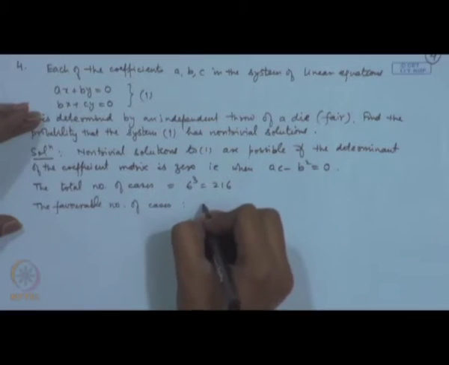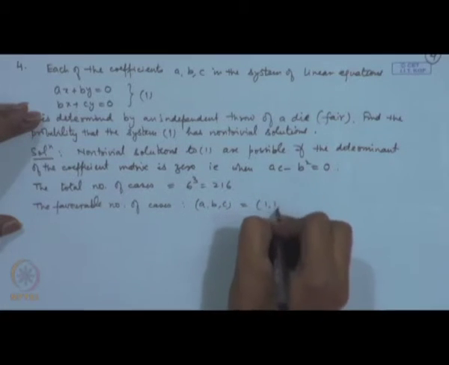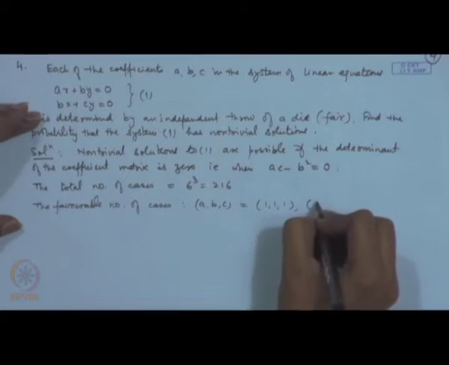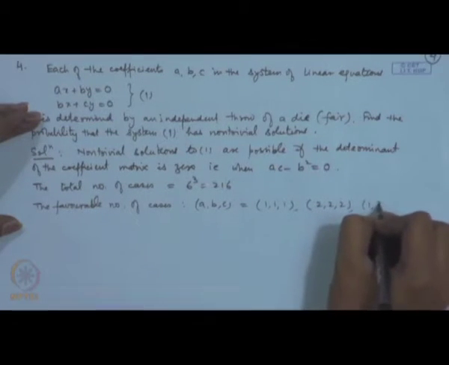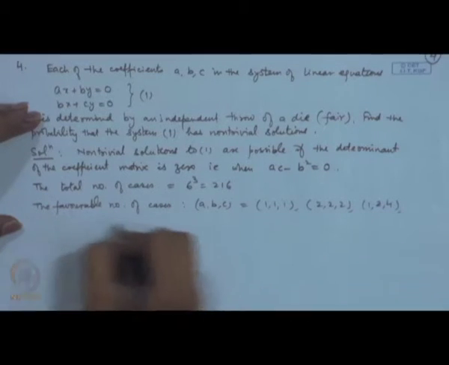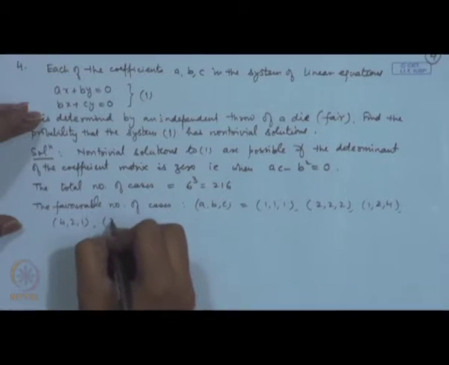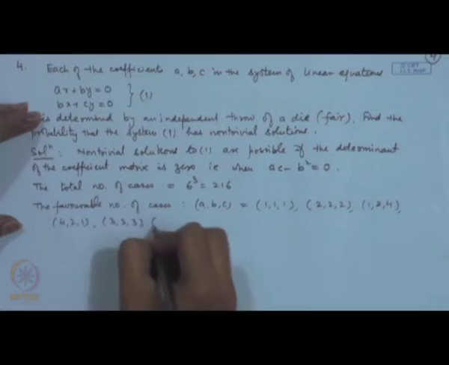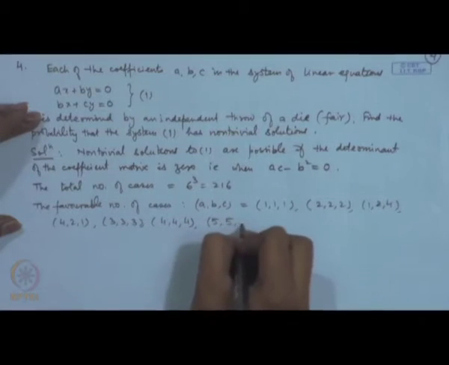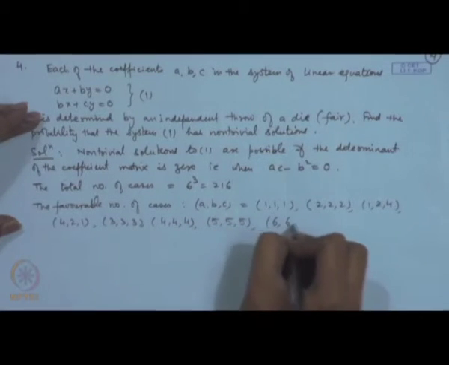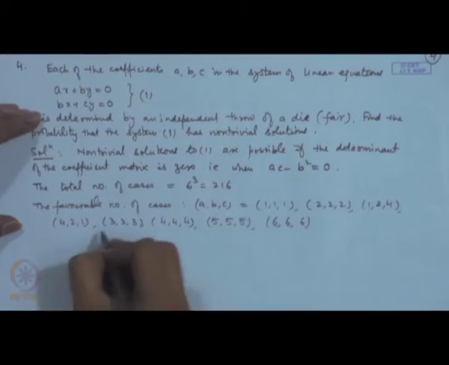how many? That is A, B, C can take values 1, 1, 1, 2, 2, 2, 1, 2, 4, 4, 2, 1, 3, 3, 3, 4, 4, 4, 5, 5, 5 and 6, 6, 6. So, there are total 8 cases.